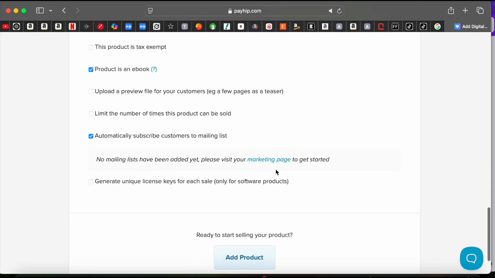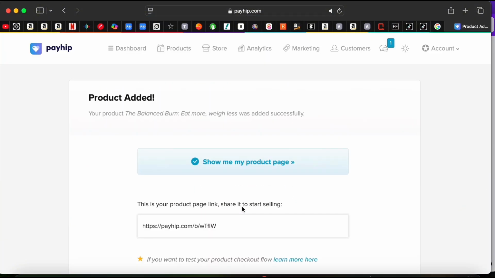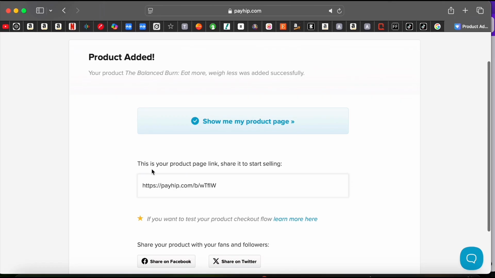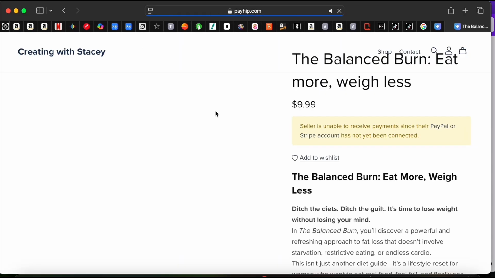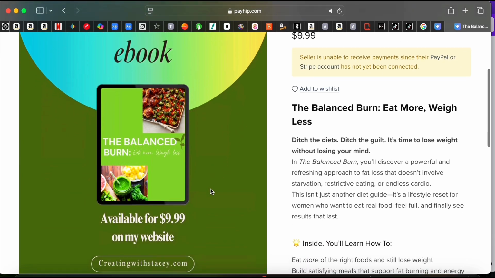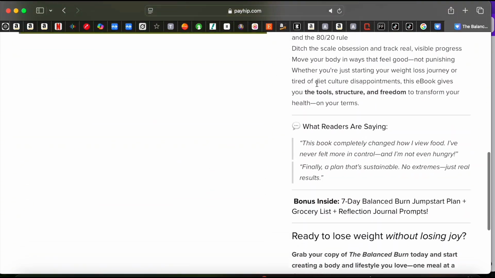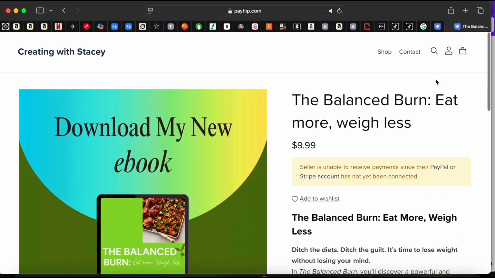And then automatically subscribe customers to mailing list. Yes, we want that, of course. Then click on add product and your product is live, and that is the link to your product. I'm just going to copy that, and if you want to see, just click on show me my product page, and it's going to show you a sample of how your page is going to look to the customer. And this is how our page looks. It has a product description, call to action, the price, and the cover page.